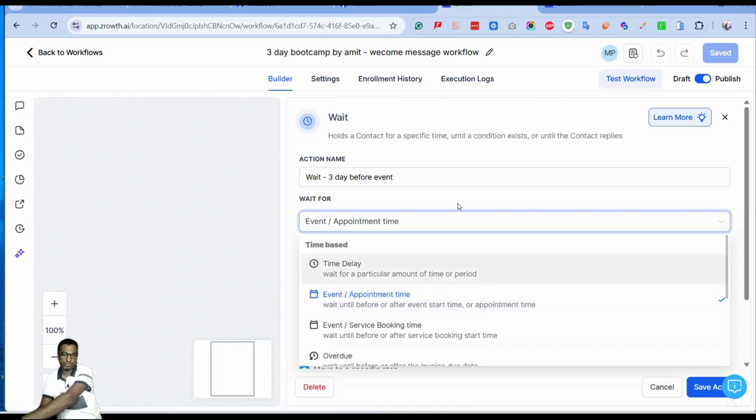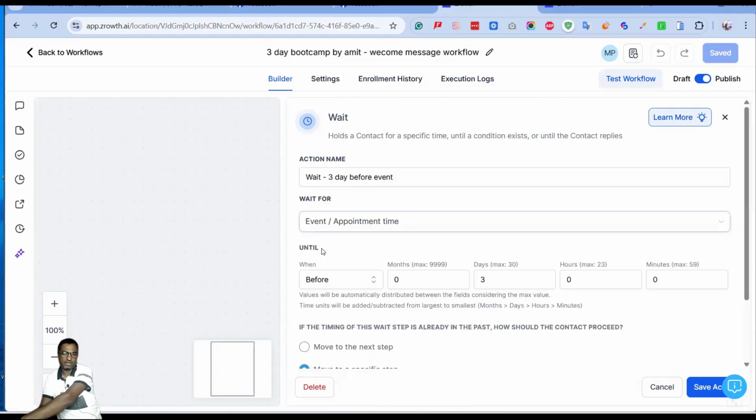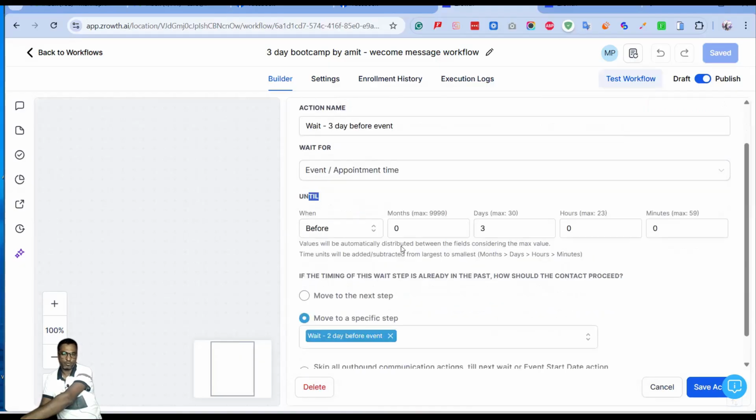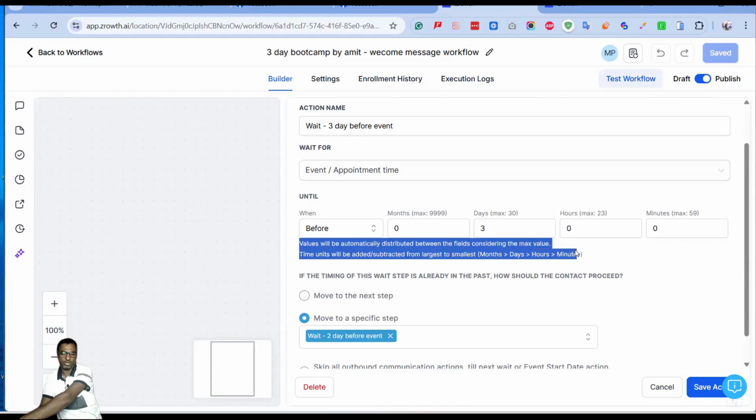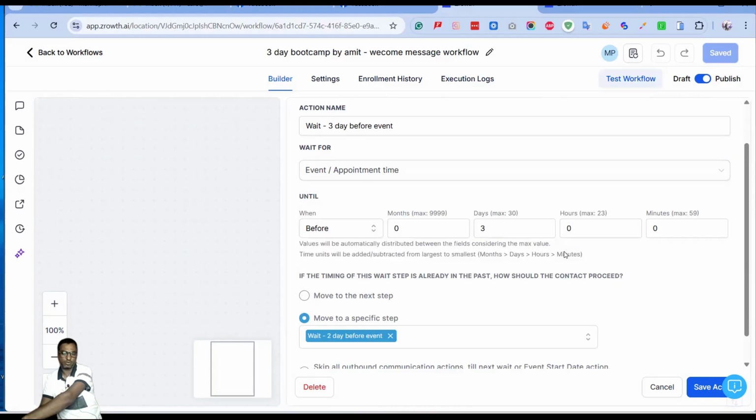So we use this one, and that until time before 3 days. Before 3 days, the value will be automatically distributed between the field. Consider the maximum value. So we have given the time, that the time is 7 p.m. So it will consider the 7 p.m. as a time. Okay, 7 p.m.